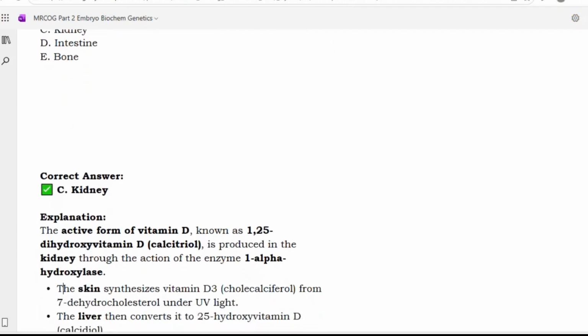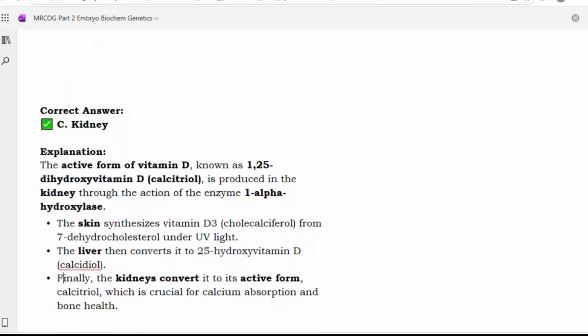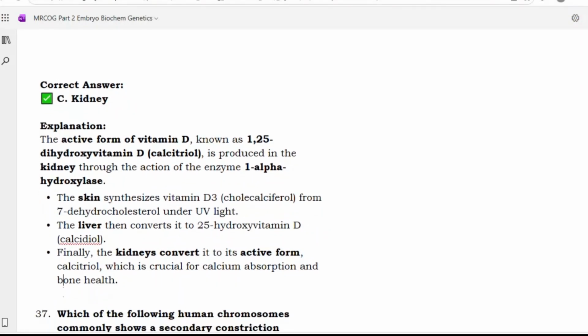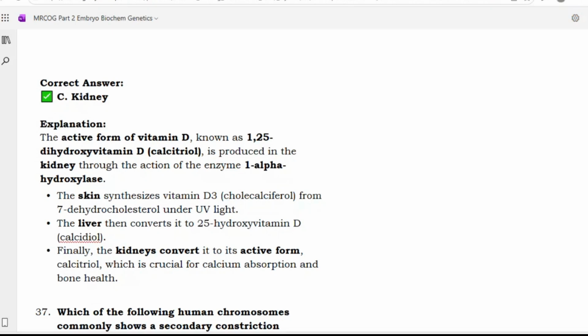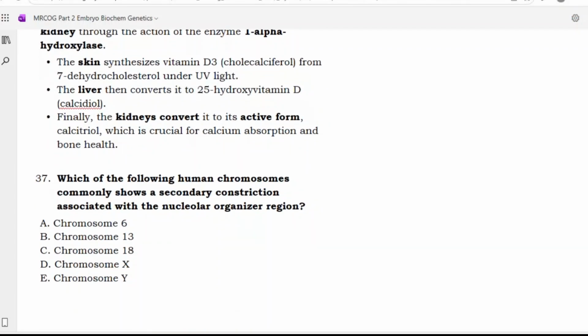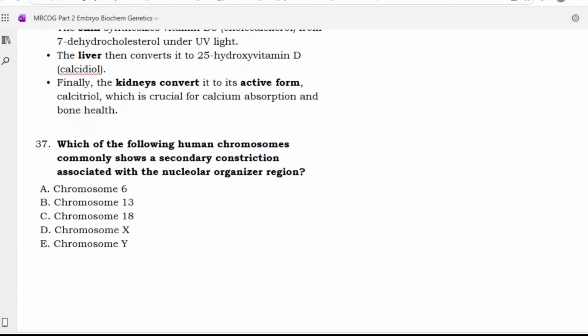The active form of vitamin D, known as 1,25-dihydroxy vitamin D or calcitriol, is produced in the kidney through the action of the enzyme 1-alpha hydroxylase. The skin synthesizes vitamin D3, cholecalciferol, from 7-dehydrocholesterol under UV light. The liver then converts it to 25-hydroxy vitamin D, that is calcidiol. Finally, the kidney converts it to the active form calcitriol, which is crucial for calcium absorption and bone health. Next.